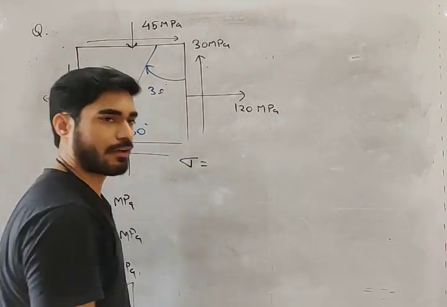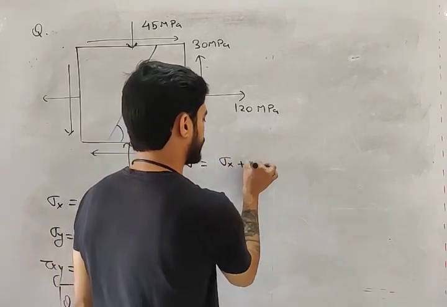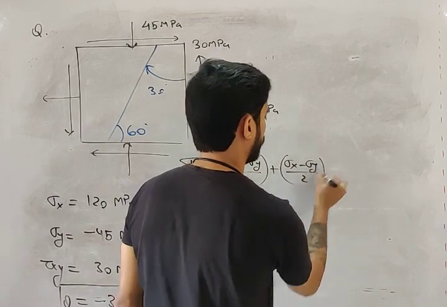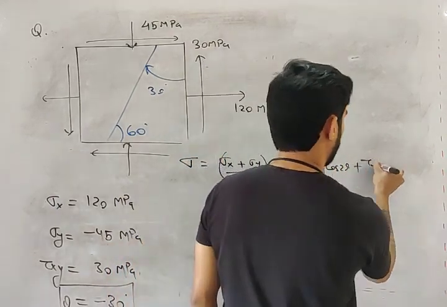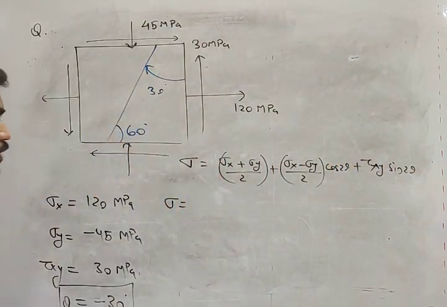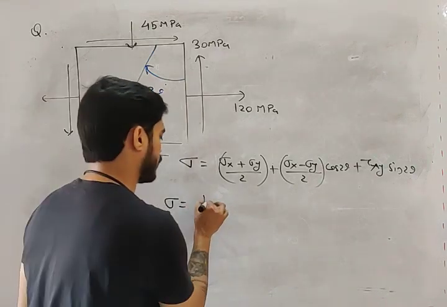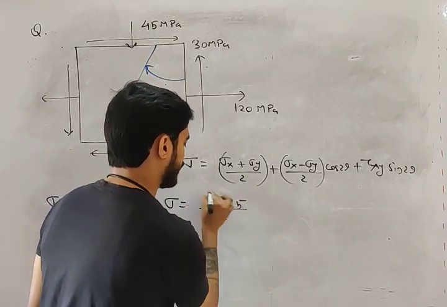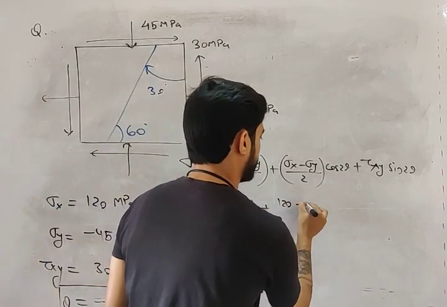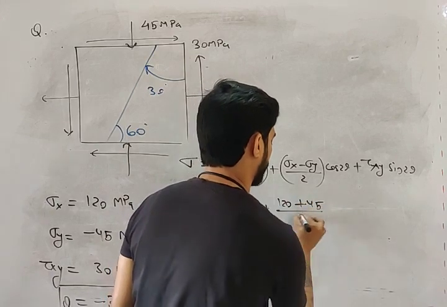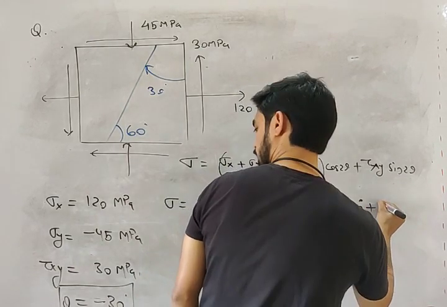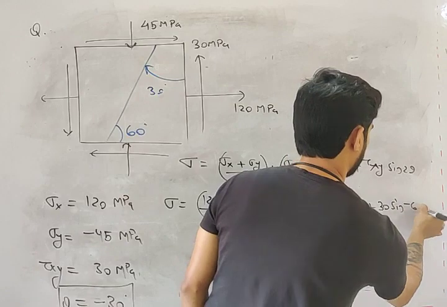What is the equation of sigma, my friend? Sigma equals (sigma x plus sigma y) by 2 plus (sigma x minus sigma y) by 2 cos 2 theta plus tau xy sin 2 theta. Put the values in the equation. Sigma x plus sigma y by 2 means (120 minus 45) by 2. Sigma y is negative. Plus (sigma x minus sigma y) by 2, so this becomes minus minus plus, cos of minus 60 degree plus 30 sin of minus 60 degree.